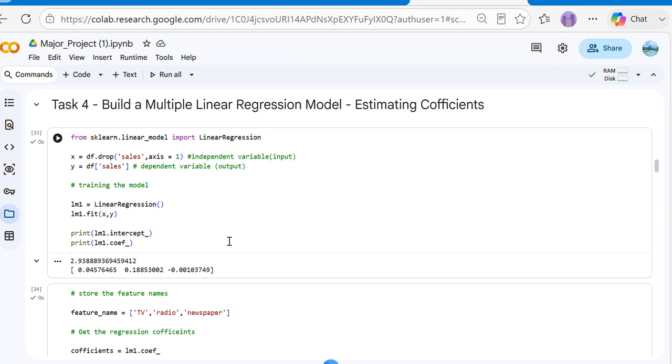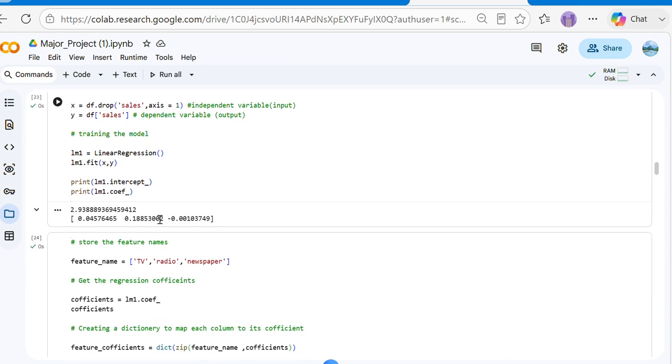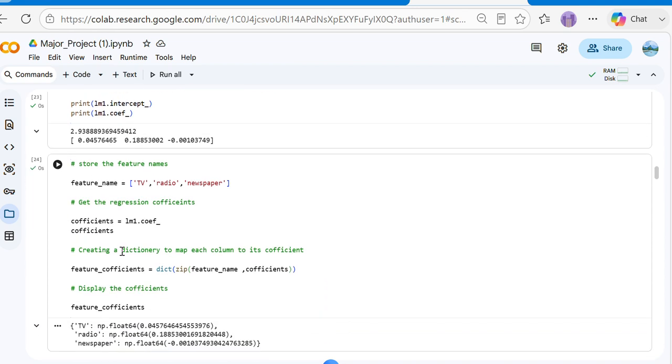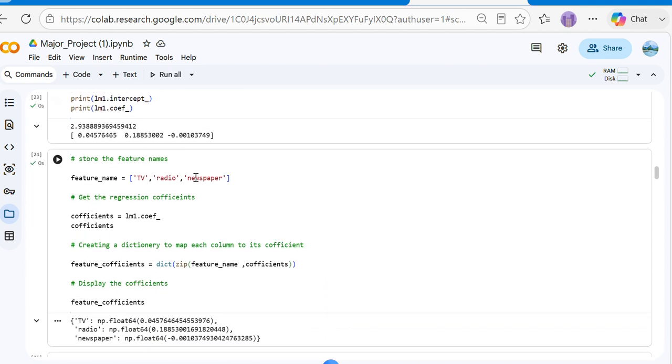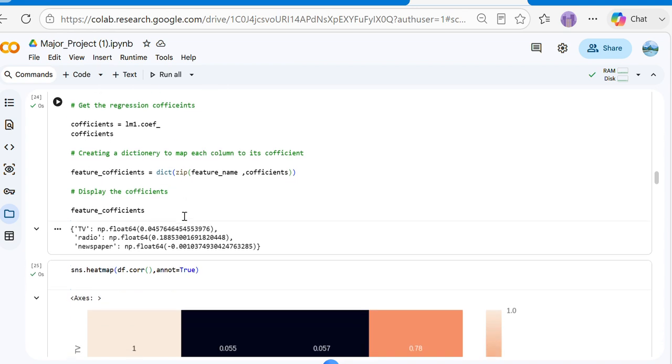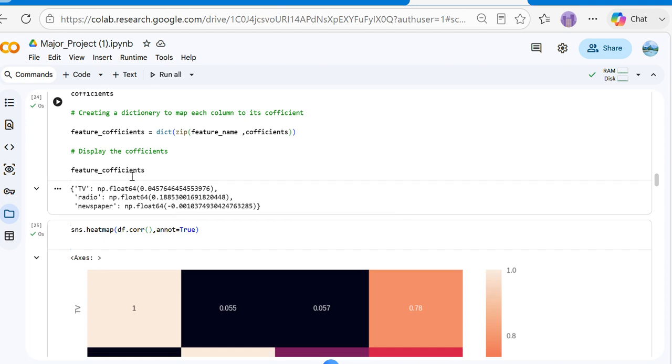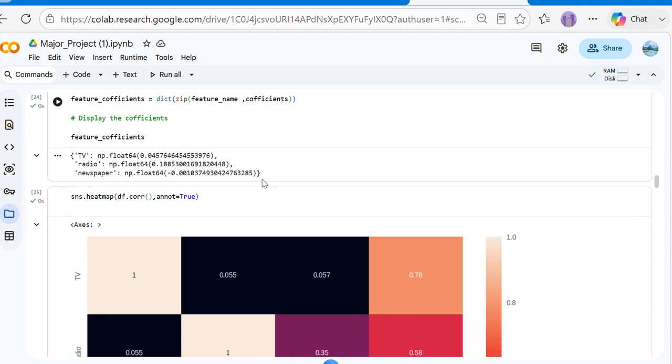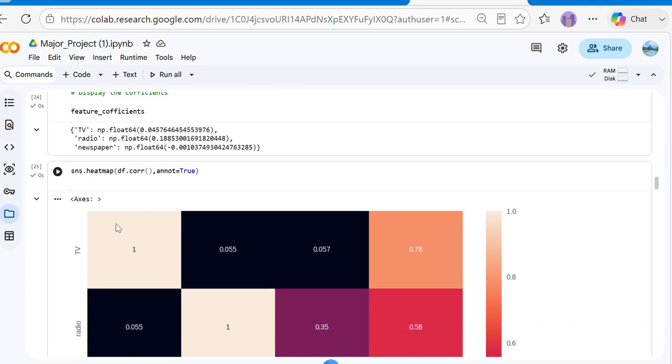And then I have trained the model. I have taken LinearRegression as lm1 and fit X and y. Then I have stored all the feature names, got the regression coefficients, and created a dictionary to map each column to its coefficient, and here I have displayed all the coefficients, and here's the output. I have also prepared a heat map.